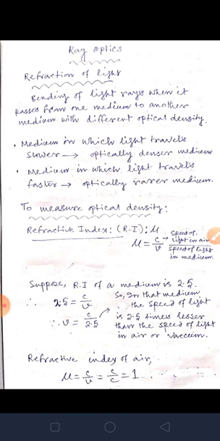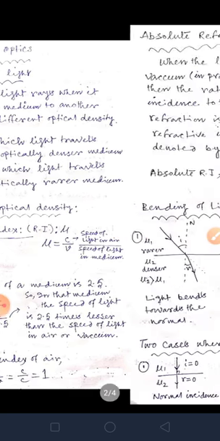Okay. Suppose the refractive index of diamond is 2.4. So diamond is 2.4 times denser than air. So the speed of light will be 2.4 times lesser in diamond as compared to air. That term, that refractive index, is called absolute refractive index.